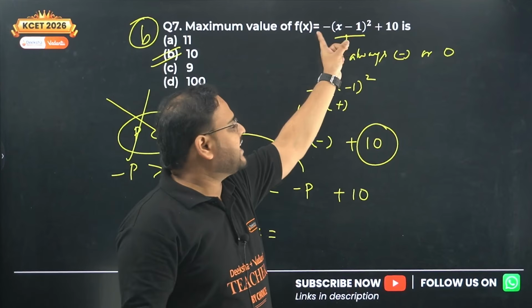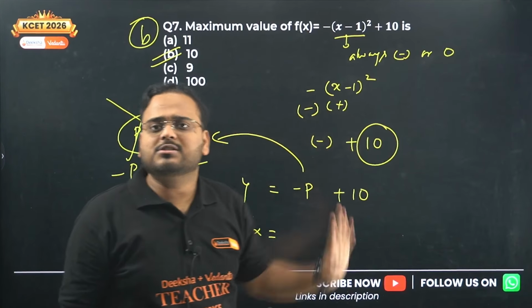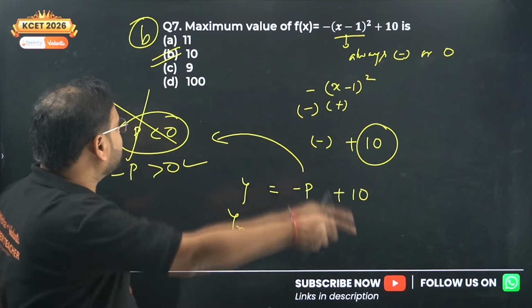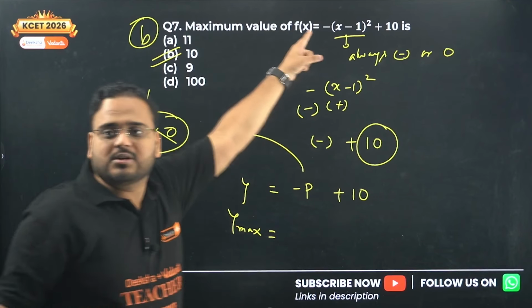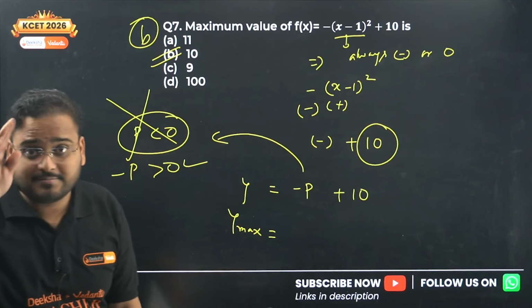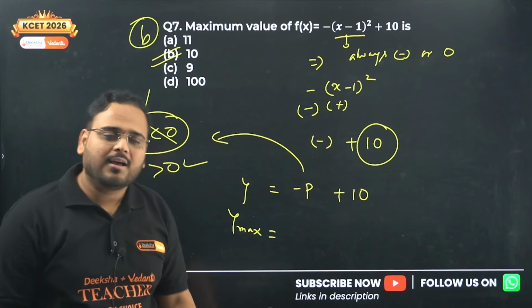Take x as 1. x minus 1 minus 1 is 0. So negative or 0, but can never be positive. This is established. I hope this is all not messing you up. Only this you understand, this statement: always negative or 0. Done. Question number 8 now.